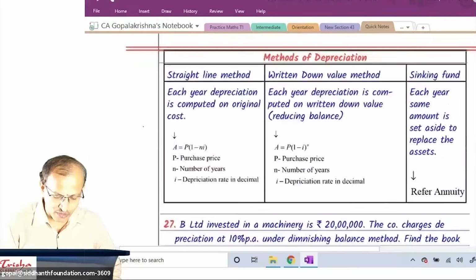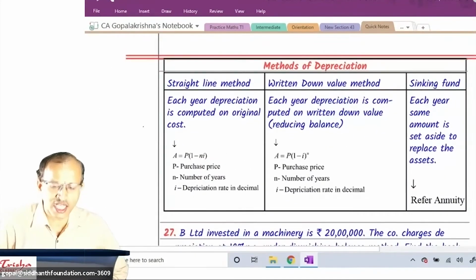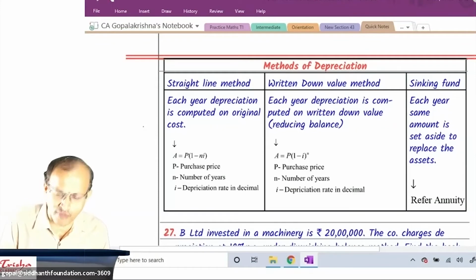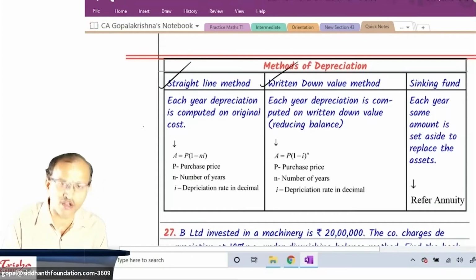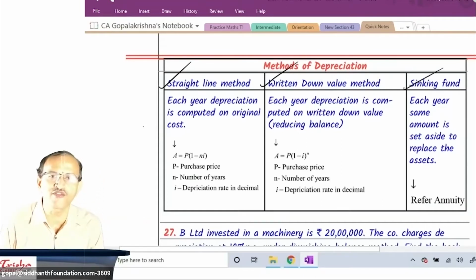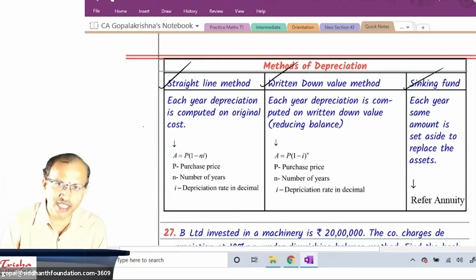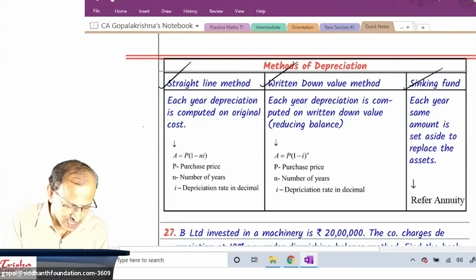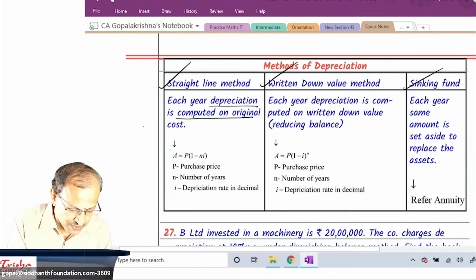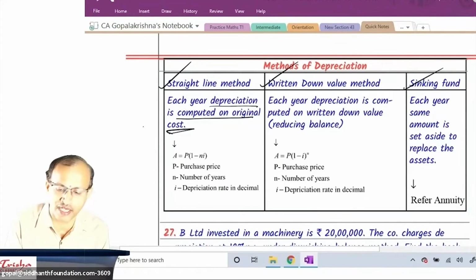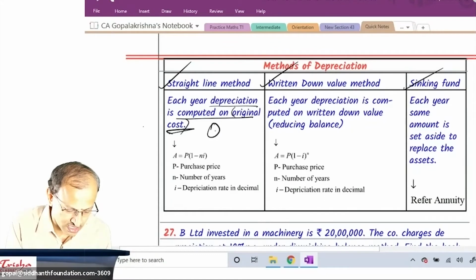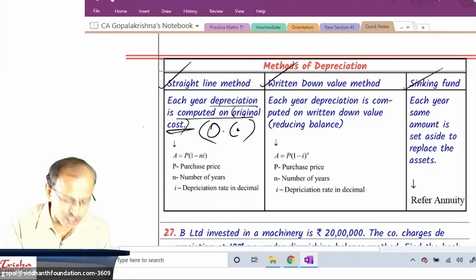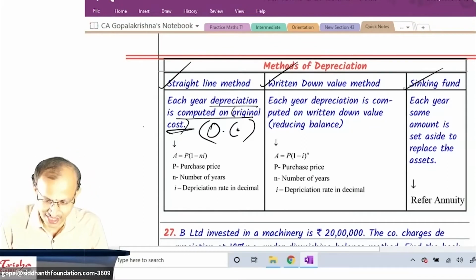Then comes the method of depreciation. In the context of time value of money, listen carefully. We consider three methods: straight line method and WDV method, which are the common methods. The other one is sinking fund method, which comes later. But in this chapter, three methods will come. In the straight line method, each year depreciation is computed on original cost. Repeat with me. Which method? Original cost. That's why it is also called the OC method, original cost method.